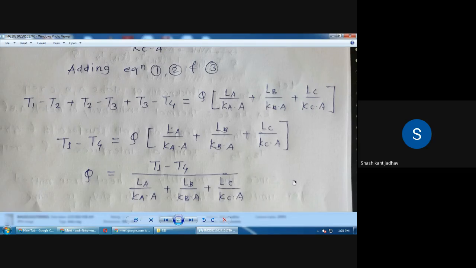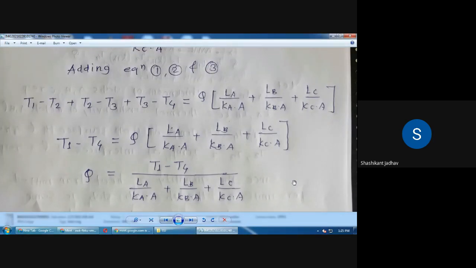Okay, so this is the equation for the rate of heat transfer through the composite wall. For a composite wall, Q is equal to the inlet temperature T1 minus the outlet temperature, that is T4, divided by LA upon K into A plus LB upon KB into A plus LC upon KC into A.